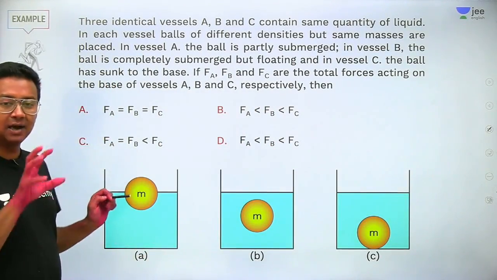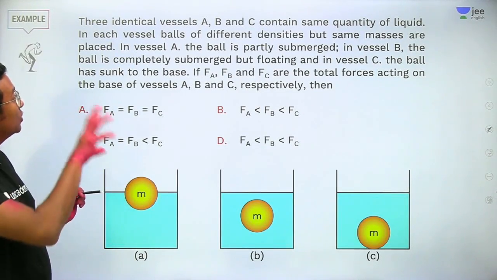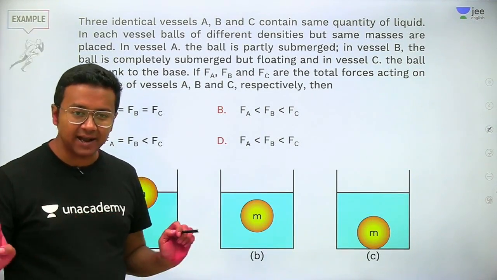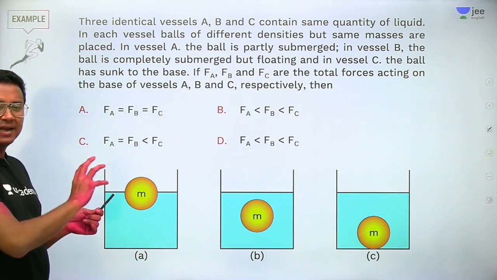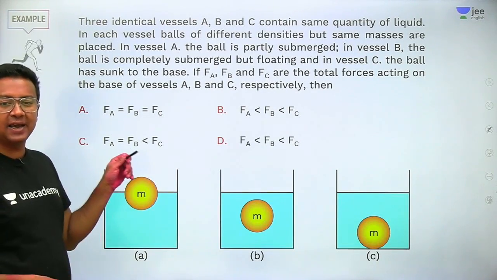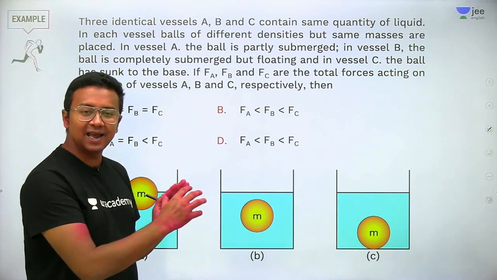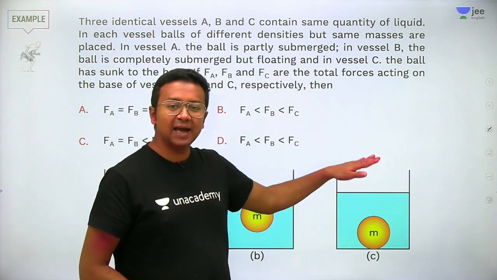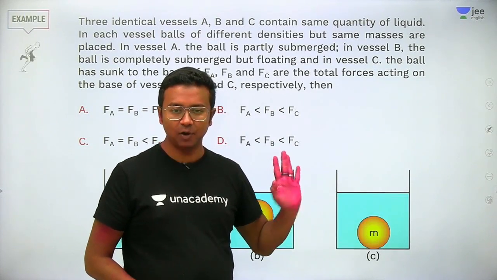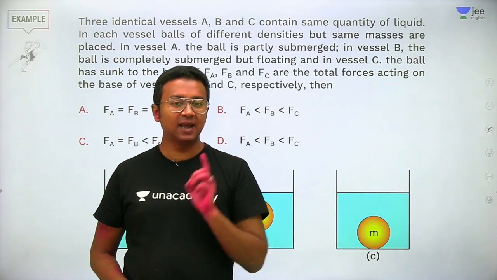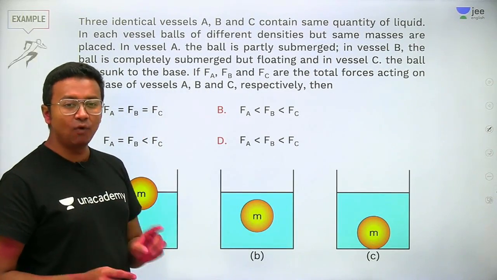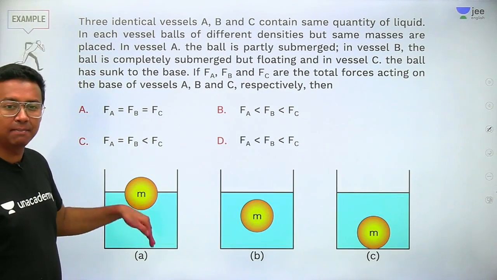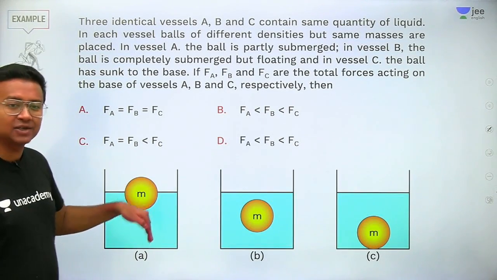Simple. There is a block of mass m. Now all these balls are pretty much alike. They are identical. In the first case, it's partially submerged and partially in air. In the second case, it is fully immersed, but it is floating. In the third case, it actually sinks to the bottom surface. All right, now in the three cases, they have asked us to compare the forces exerted on the base of the container.